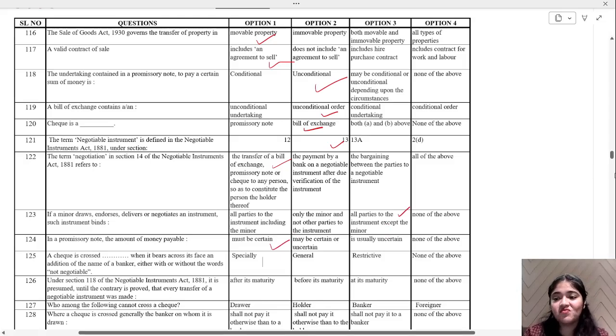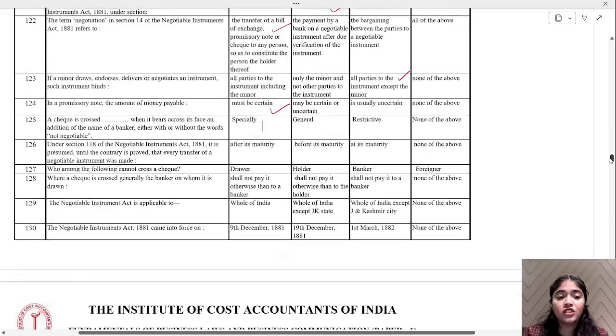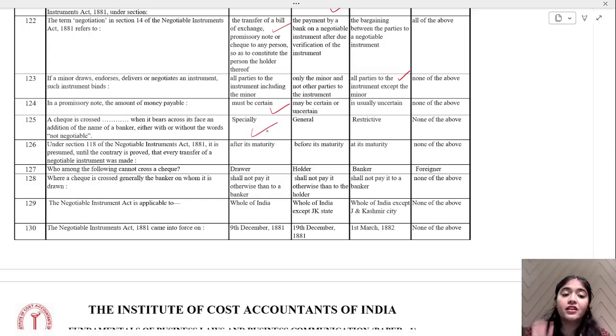Okay. A check is crossed when it bears across its face an addition of the name of a banker, either with or without the word specially, general, restrictive, none of the above. Specially is the correct option. A check is crossed specially when it bears across its face the name of a banker. Non-negotiable. Okay.